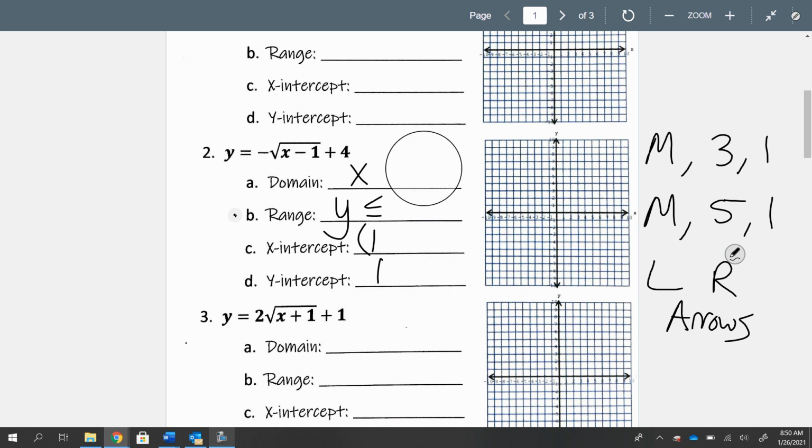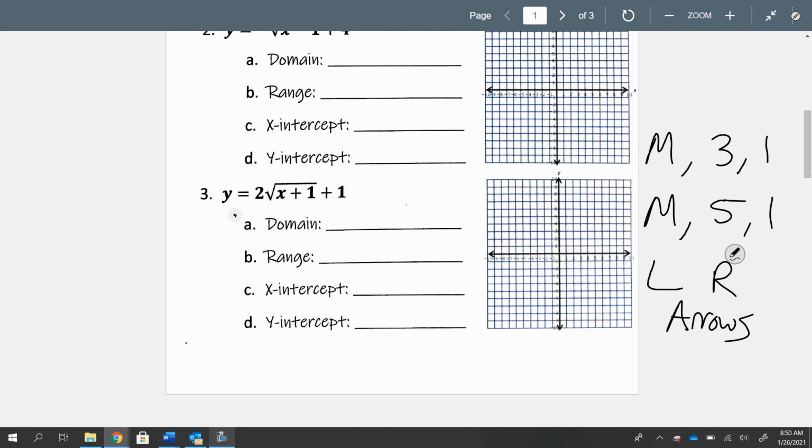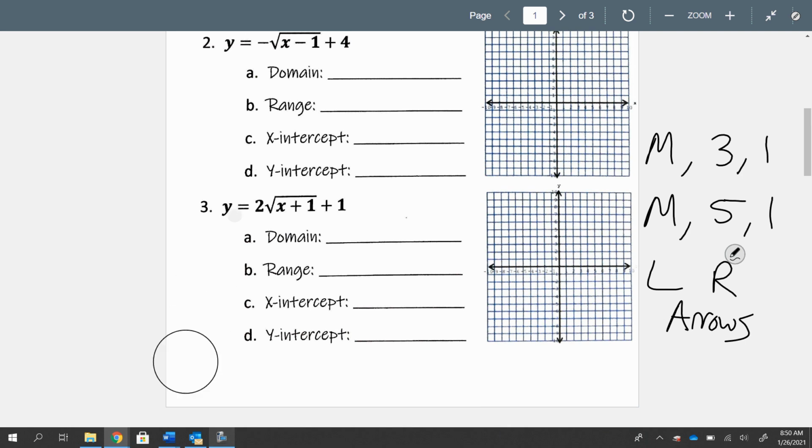Okay, moving on. We got one more, and then you're on your own to do the worksheet. We see this one is y equals 2 times the square root of x plus 1, and then on the outside plus 1. So again, the domain should be pretty simple. X is greater than or equal to -1, because again, we're flipping this. Inside tells a lie. The range is y is greater than or equal to 1, because we're looking at the outside number. Inside is domain, and it tells a lie, so flip the sign. Outside tells the truth, so it's just the same number.